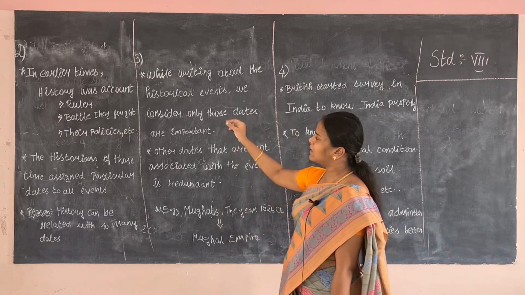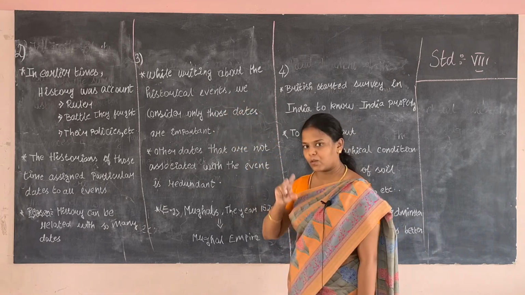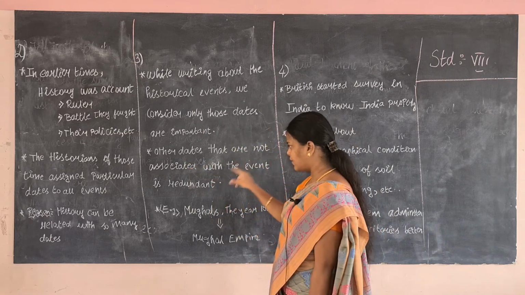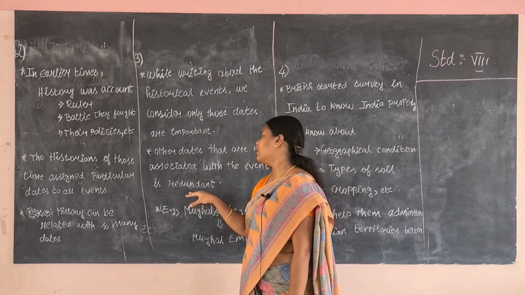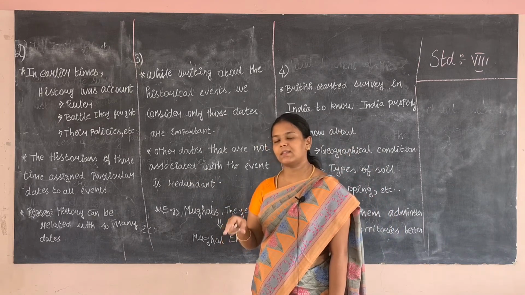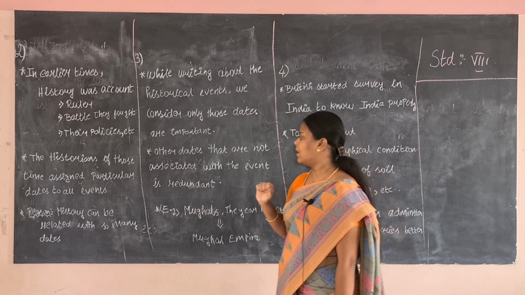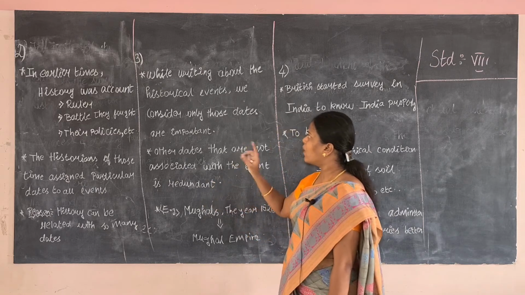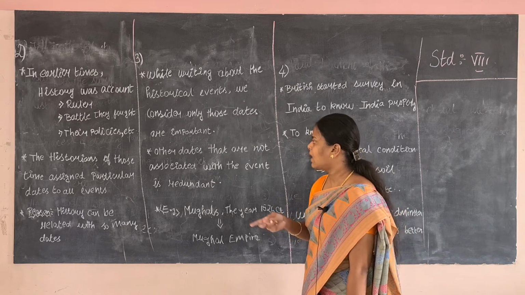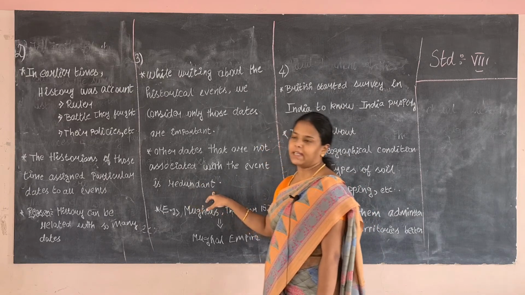In this question, while writing about the historical events, we consider only those dates as important. Other dates that are not associated with the event are not given equal importance. So other dates that are not associated with the event are redundant, right?